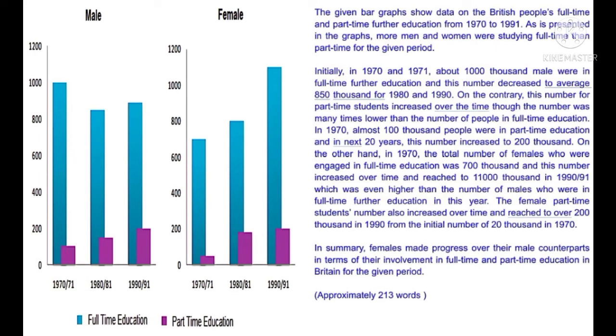In summary, females made progress over their male counterparts in terms of their involvement in full-time and part-time education in Britain for the given period.